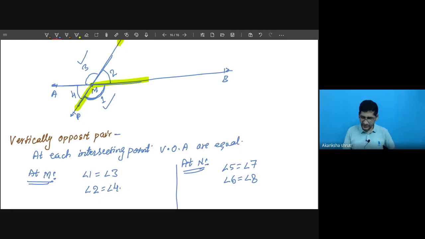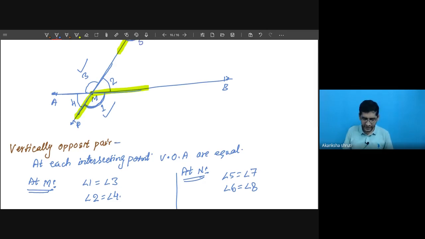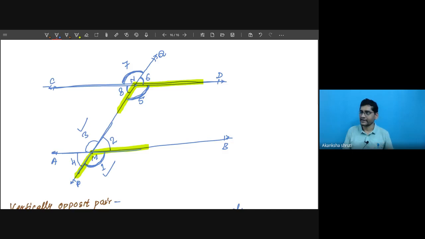Get it? So this is the second kind of angle which is formed. The third kind is called alternate angles. Student, now we have to go for alternate. Alternate means just opposite, we have to keep in mind. For understanding this as alternate, please pay attention first, then I will write. Let me clean this.